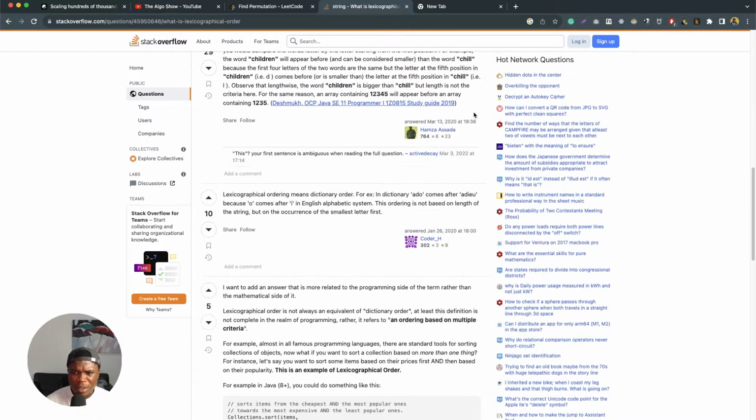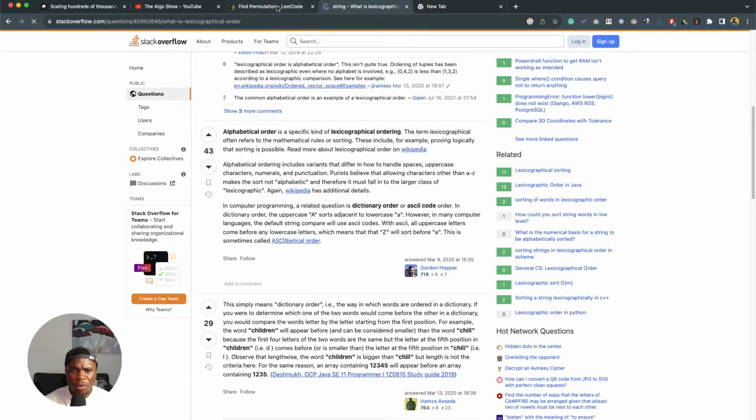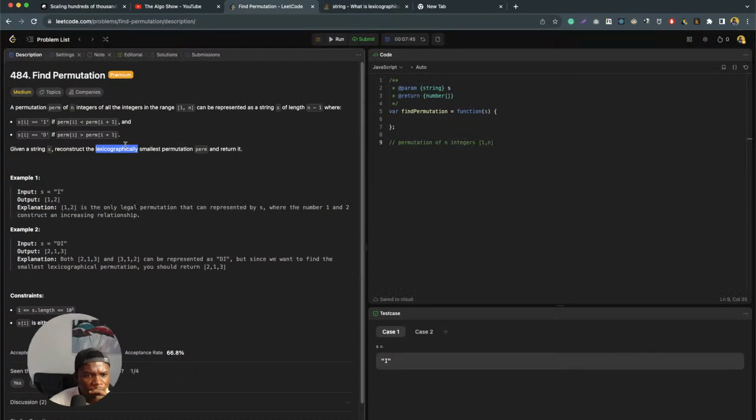I think I know what this is saying. I shouldn't have closed that. So, given a string, reconstruct the lexicographically smallest permutation. I'm not even going anywhere with this, to be honest.